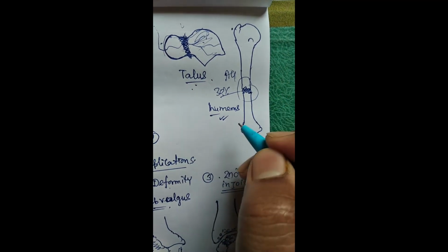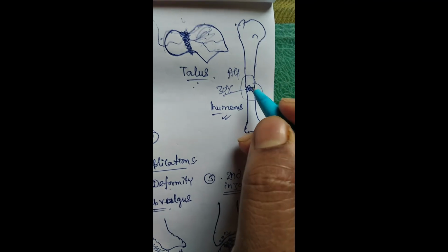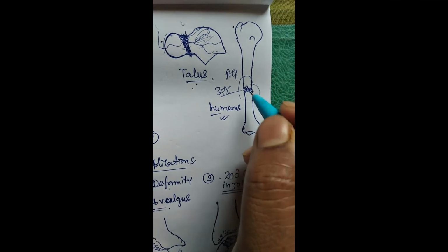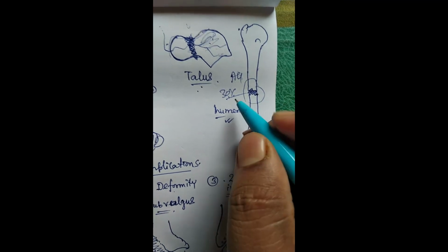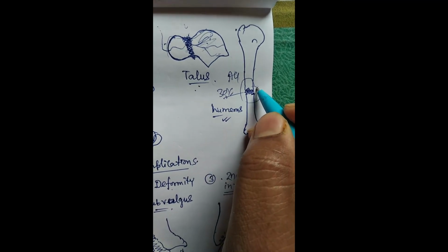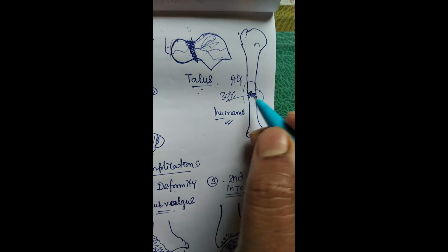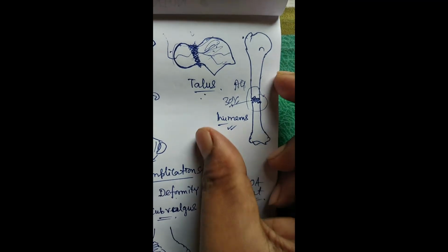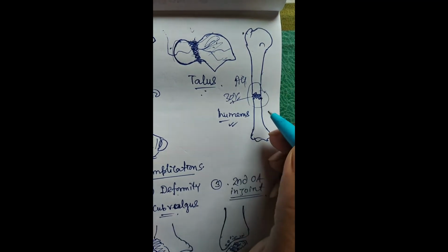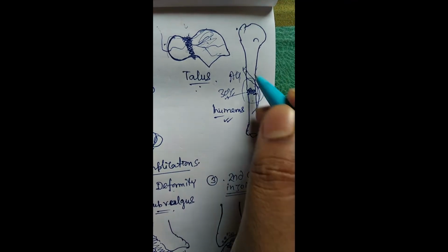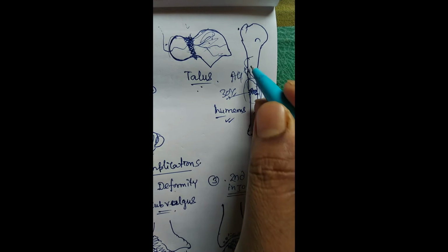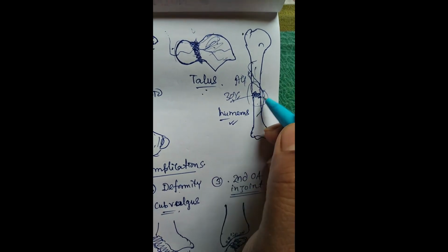So for any type of humerus fracture, when you are treating this patient, you have to counsel the patient and family members that the chance of non-union is very high and may be associated with radial nerve palsy also. So you have to counsel the patient. Even if there is no radial nerve palsy before the operation, as there is a spiral groove, the radial nerve is very close. So any operation or any manipulation can cause radial nerve palsy.